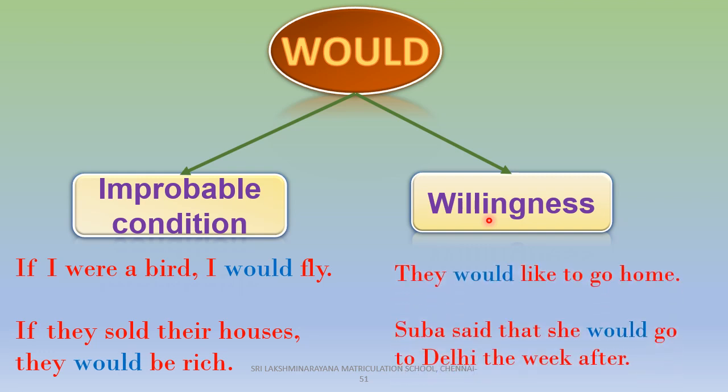Observe these examples, children. They would like to go home. Subha said that she would go to Delhi the week after. So in both these sentences, would expresses the speaker's willingness to go home and the speaker's willingness to go to Delhi.